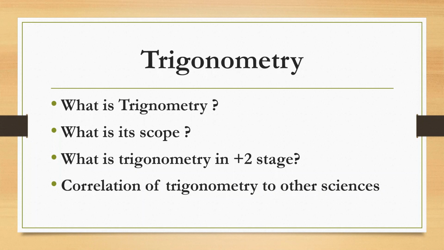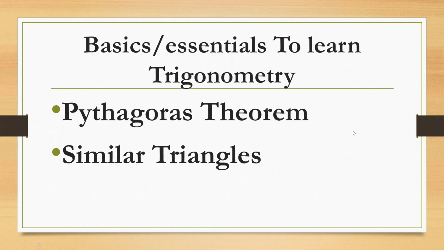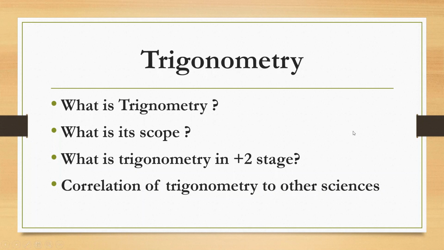And regarding the right angle triangle, we know the relation: the sum of squares of any two sides, the sides containing the right angle, is equal to the square of the hypotenuse. These are all the identities which relate sides to sides or angles to angles. But we have not seen anywhere up to 9th class or 8th class any relation which is directly connecting both angles and sides. That we learn in trigonometry.